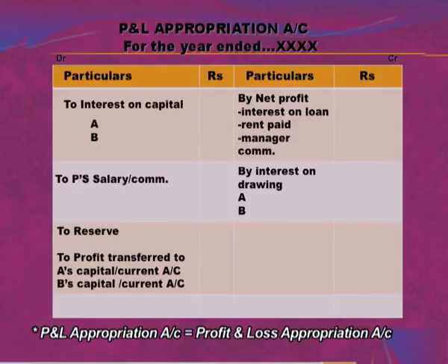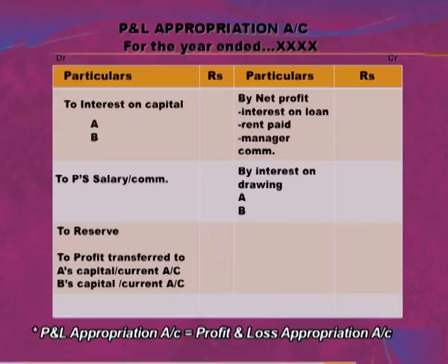The second point given on the credit side is interest on drawing. Interest on drawing, from the point of view of the firm, is like a profit of the firm. That is why it is given on the profit side. We will calculate interest on drawing if it is mentioned in the question, according to certain rules, which we will discuss later on. Suppose there are two partners A and B, we will calculate interest on drawing and write the amount in the amount column. On the debit side, we will appropriate this net profit under various heads.